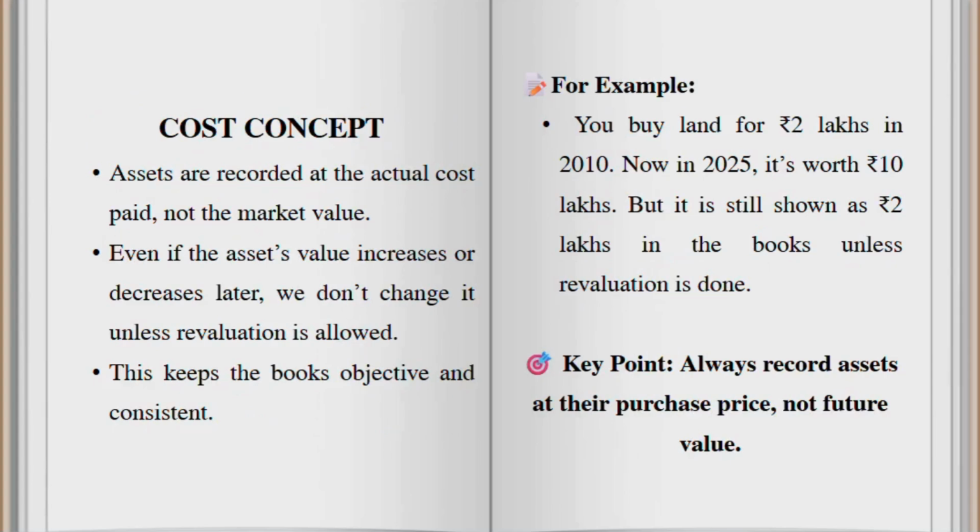Next comes the cost concept. Assets are recorded at the actual cost paid, not at the market value. For example, if a land is purchased in 2010 for rupees 2 lakhs, even if in the present year it is rupees 10 lakhs, it is still shown as rupees 2 lakhs unless it is revalued. Here the key point is maintaining the objectivity and consistency in asset value.